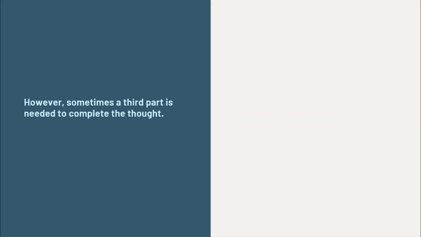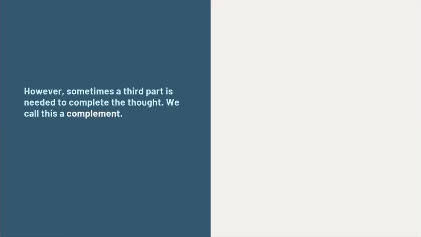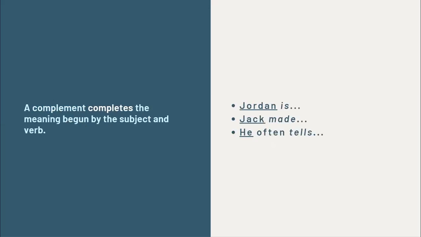However, sometimes a third part is needed to complete the thought. We call this a complement. A complement completes the meaning begun by the subject and verb. For your examples, Jack made.